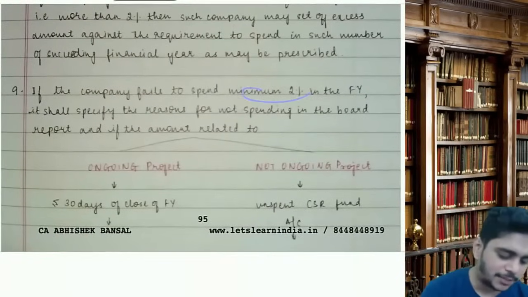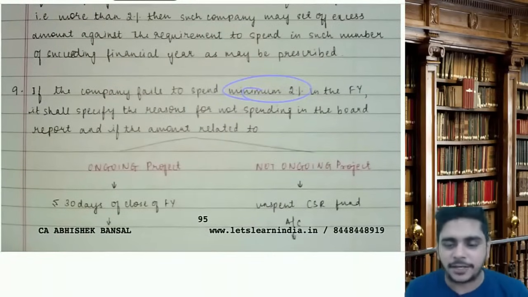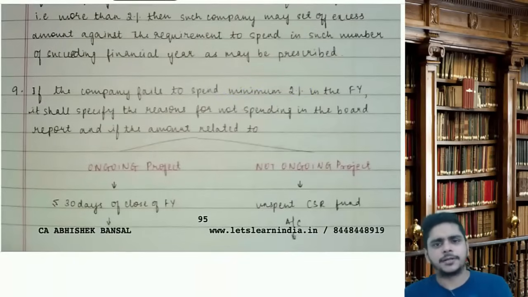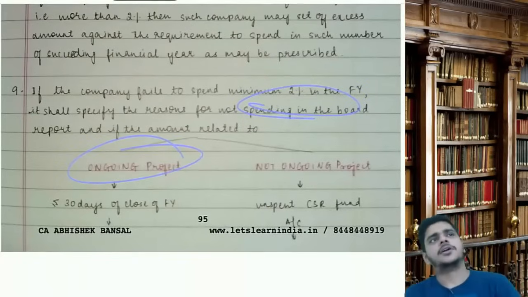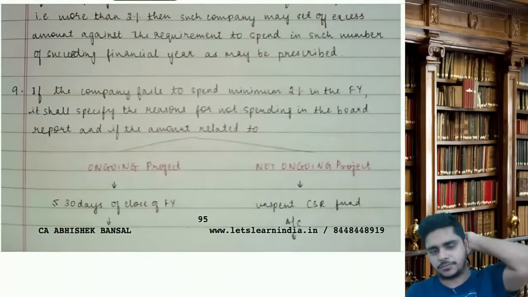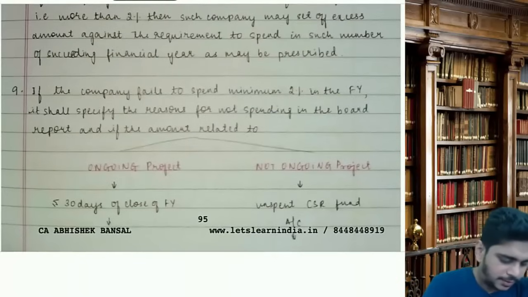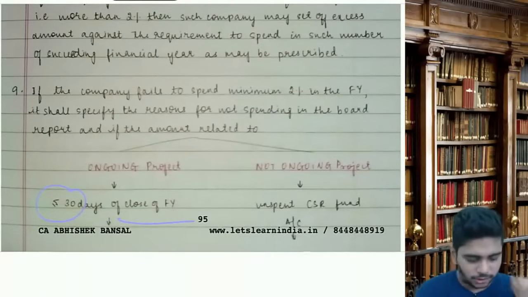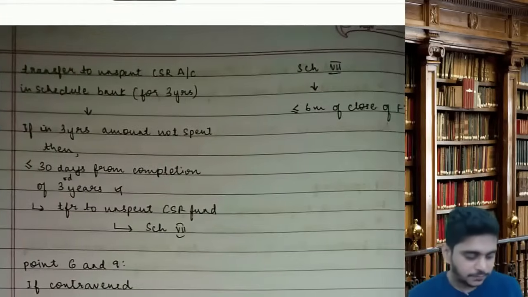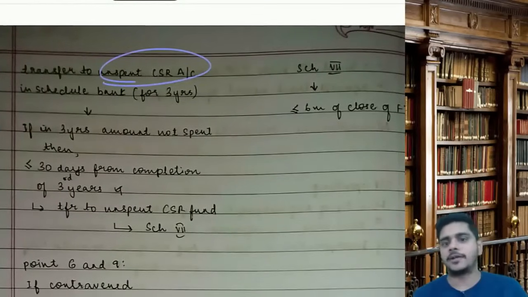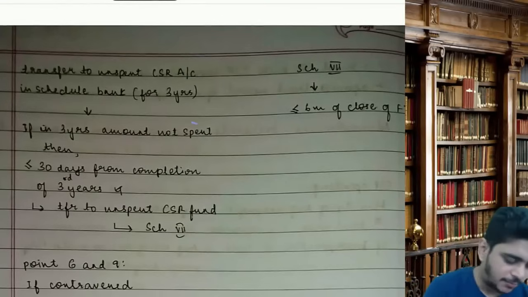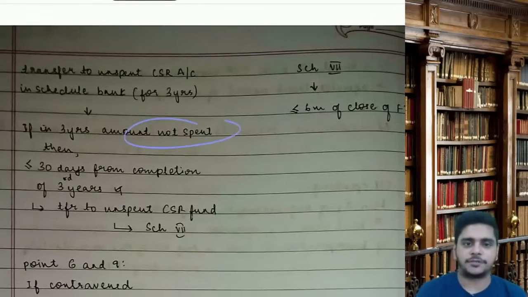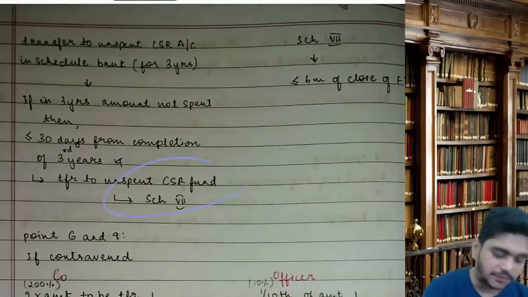If a company fails to spend the minimum 2%, like you have spent 1.8 and 0.2 is unspent, then it shall specify the reason for not spending in the board report. If the amount relates to an ongoing project, like constructing a Sulabh Shauchalaya, a public toilet, then it should be transferred within 30 days of the close of the financial year to an unspent CSR account in a scheduled bank for 3 years. From there you will use it for the next 3 years. If in 3 years the amount is not spent, then within 30 days from the completion of the 3rd year, you will transfer it to the fund under schedule 7.